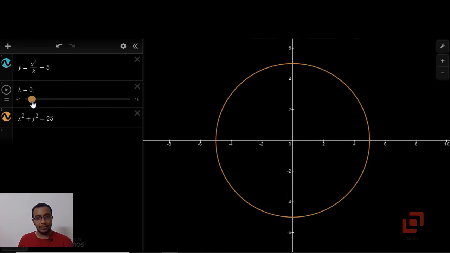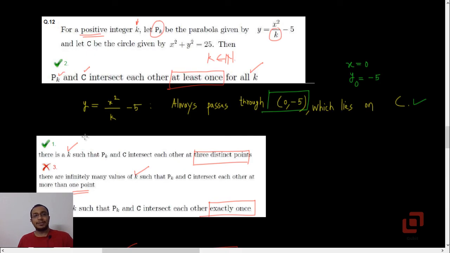Now if k takes negative values, even then the parabola is going to intersect the circle only once at this fixed point. So our answer is correct. We have verified it geometrically. So this completes our question 12.